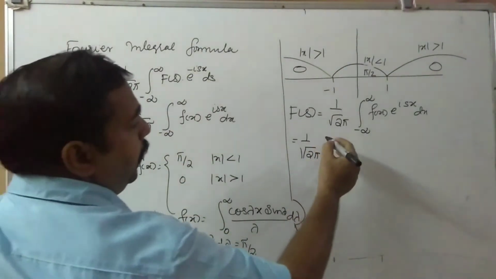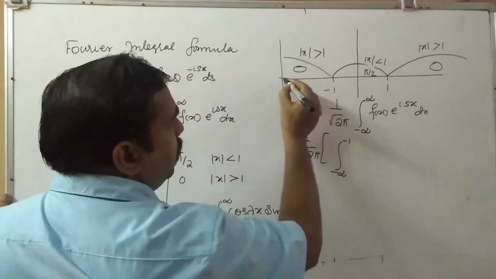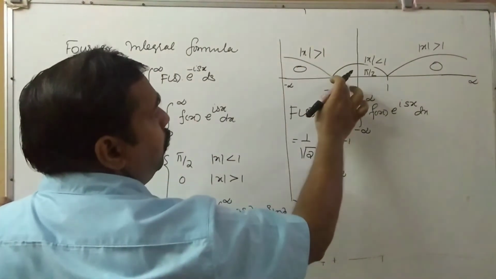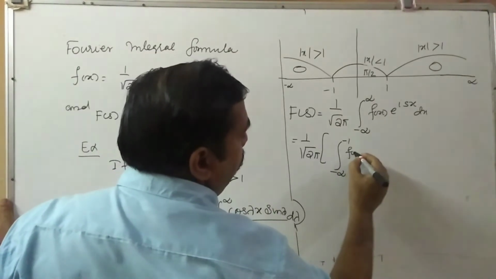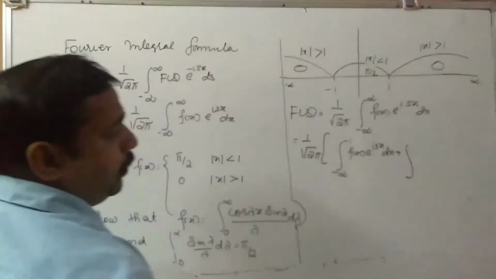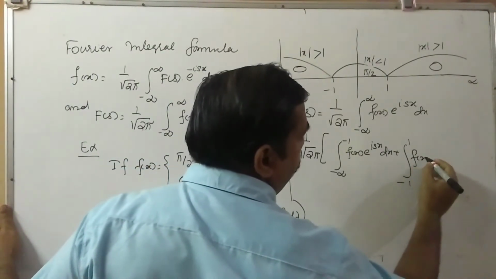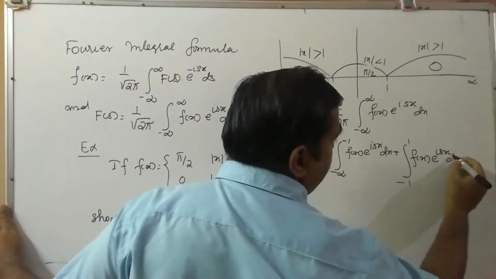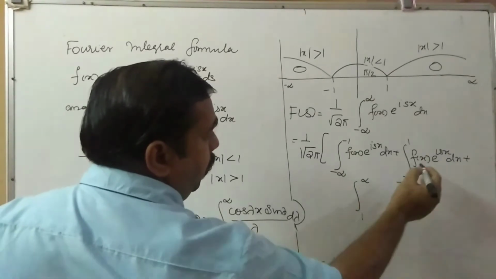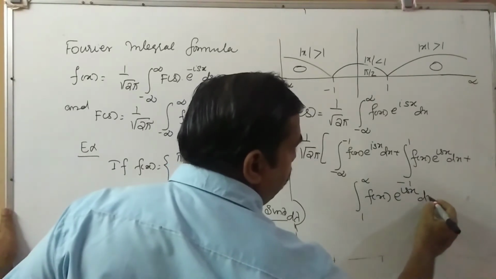This can be split into three integrals: integral minus infinity to minus 1 of f of x e raised to isx dx, plus integral minus 1 to 1 of f of x e raised to isx dx, plus integral 1 to infinity of f of x e raised to isx dx.